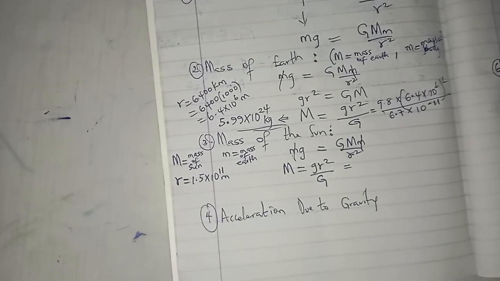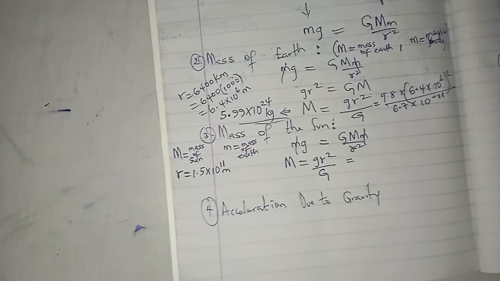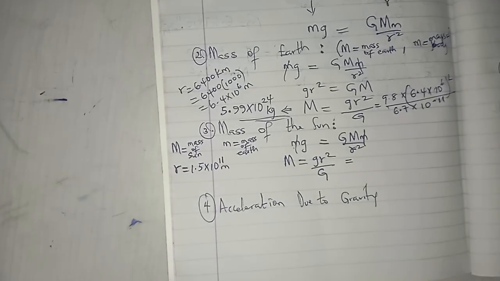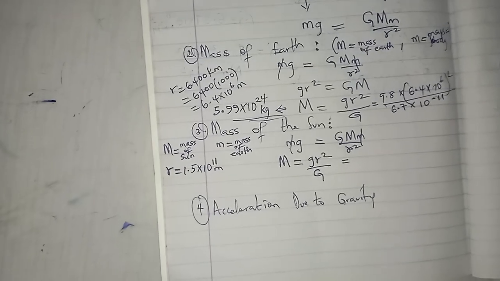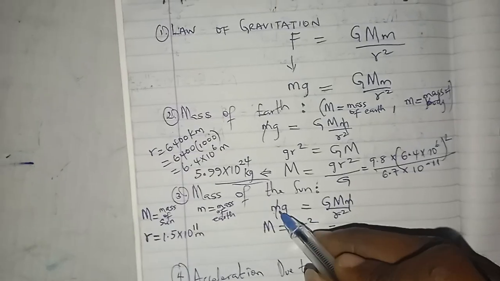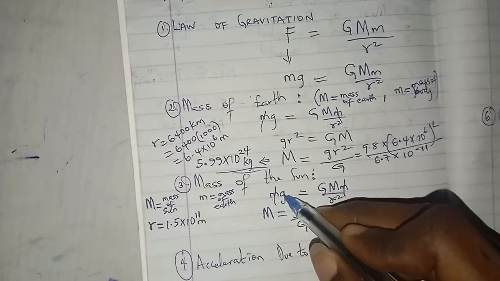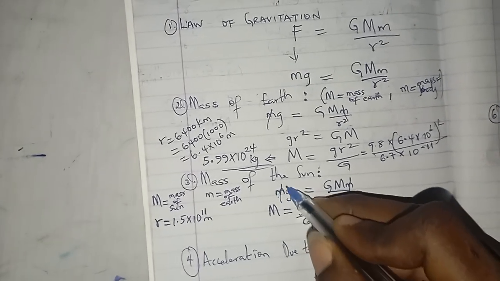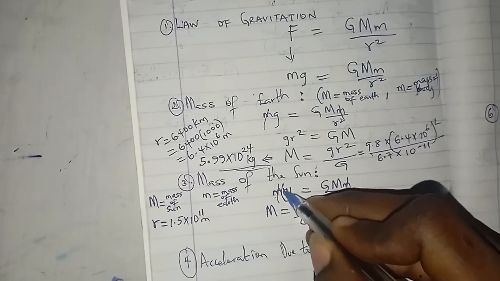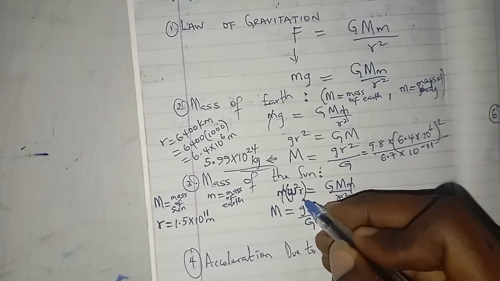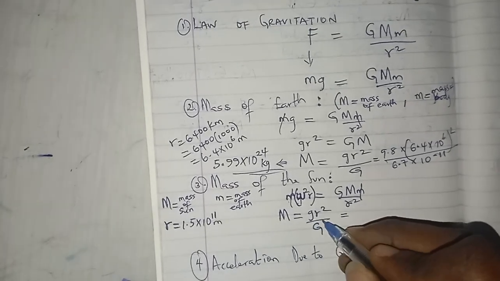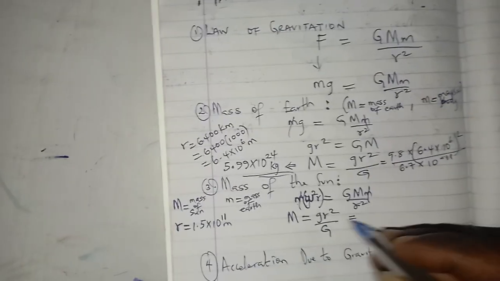For the sun, notice that unlike a human being who is just standing on the earth's surface, the earth is rotating, so what it is having is centripetal force, that is w square r. Let me start this from here.